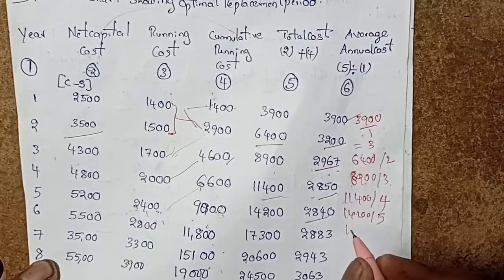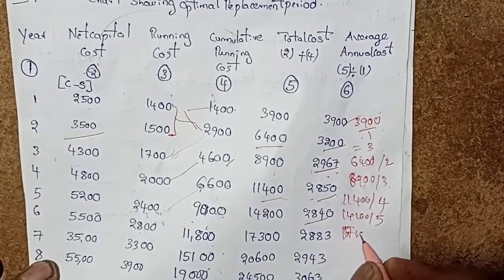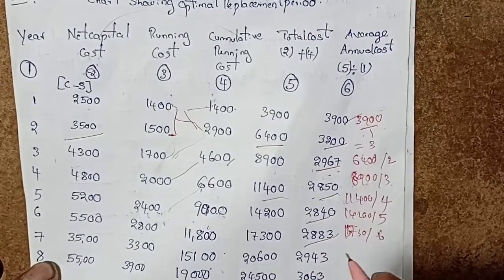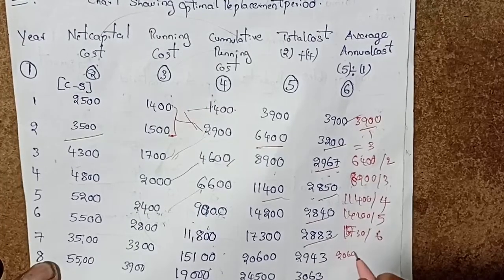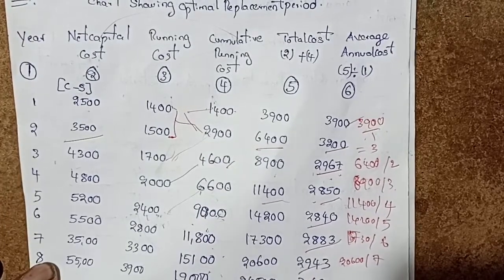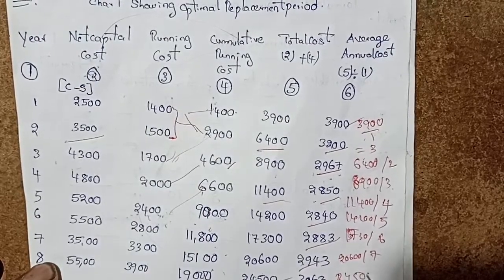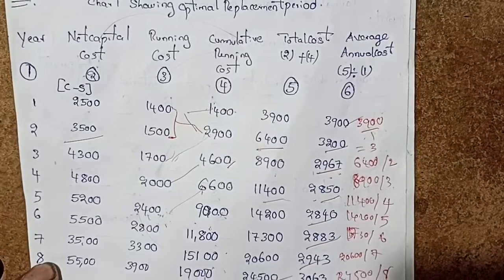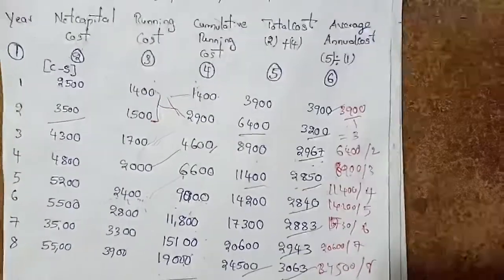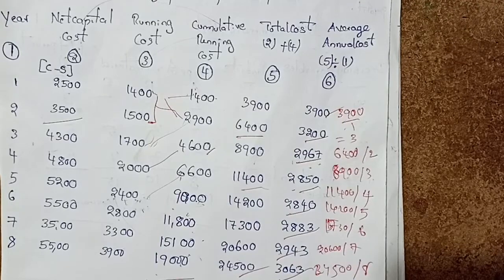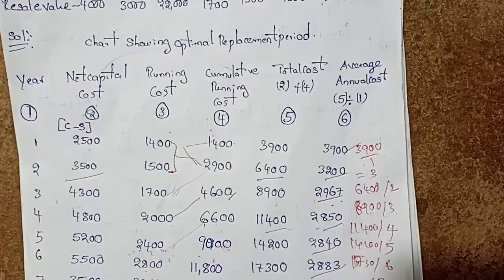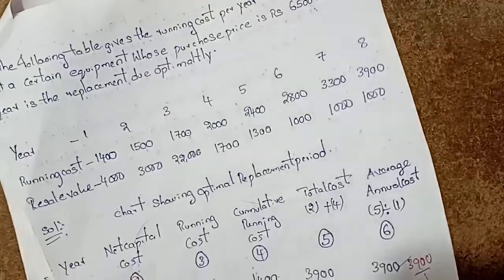Next, 17,300 divided by 6. Next, 20,600 divided by 7. Then 24,500 divided by 8. So like this, the solution is this average annual cost. I hope you really understand the statement showing the optimal replacement period. Once the fifth question is done, it will become clear.